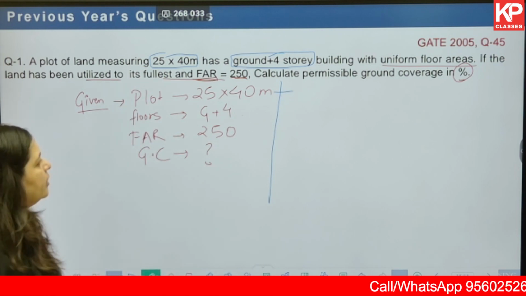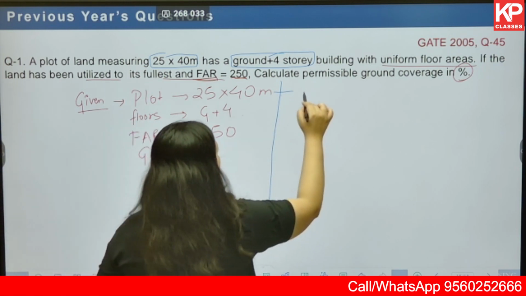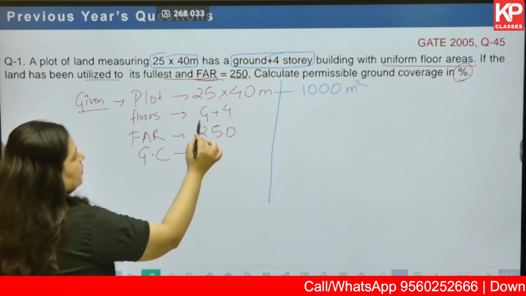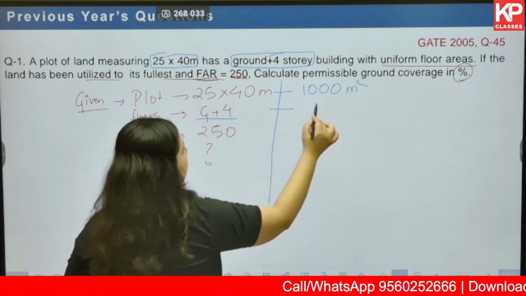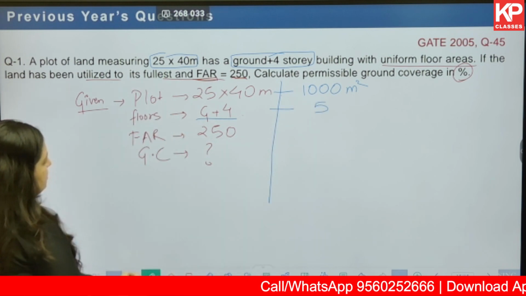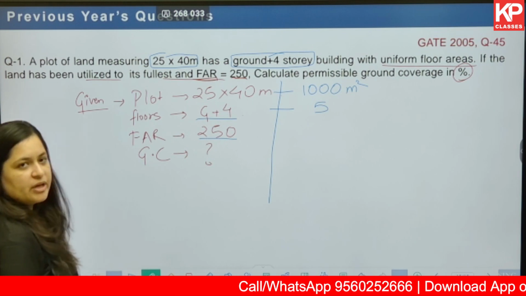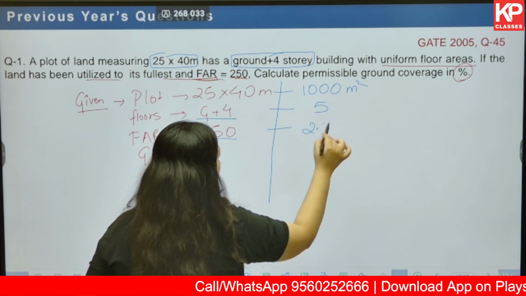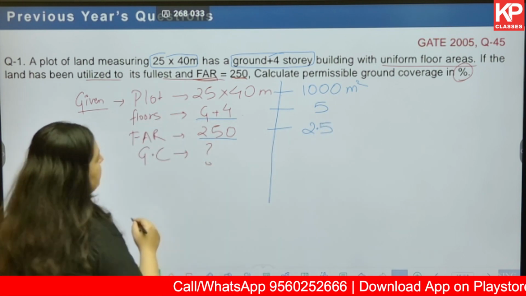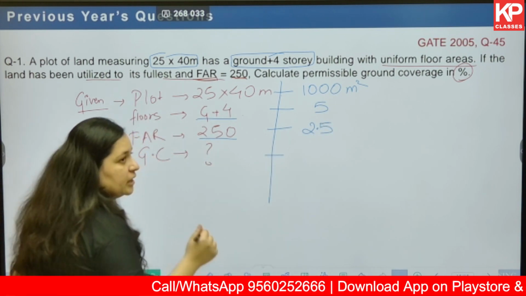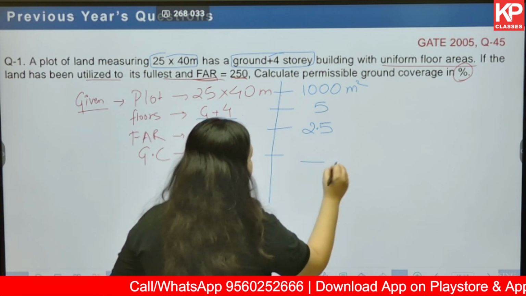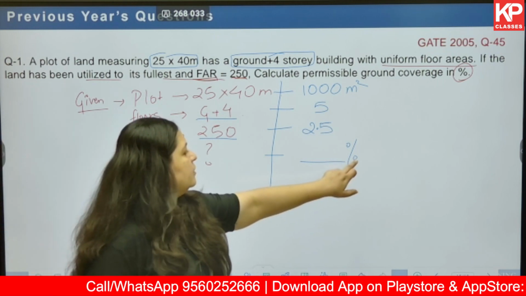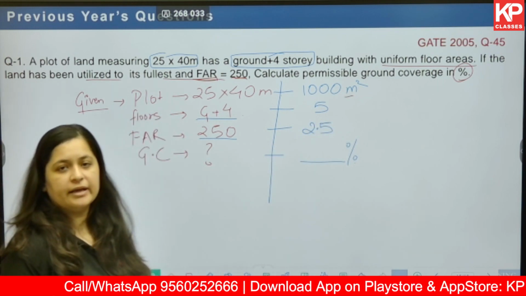First of all, plot area 25 by 40 meter gives you 1000 meter square. Next, number of floors is G plus 4, that is 5 floors. Next, FAR is 250, but we know that we have to convert it into single digits, so 2.5. Okay, then ground coverage is something that we have to find out at this stage. Write dash percentage, so that you remember you have to convert the answer that you are going to get in meter square into percentage.